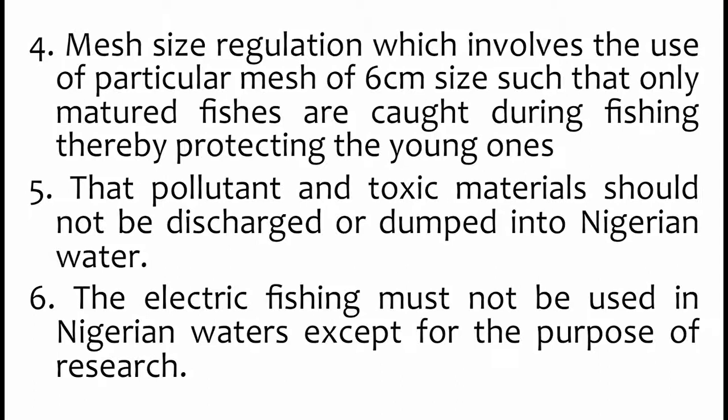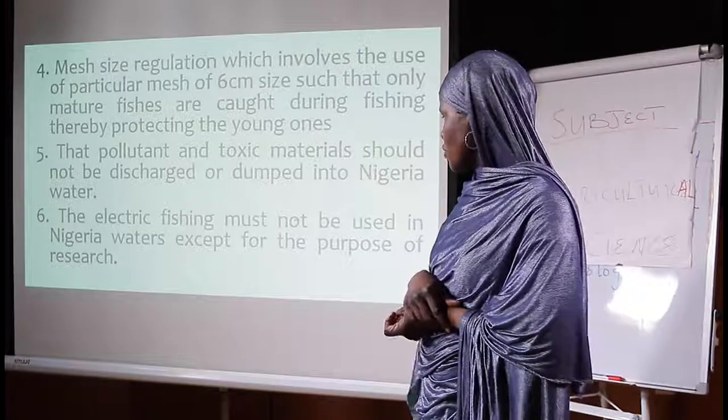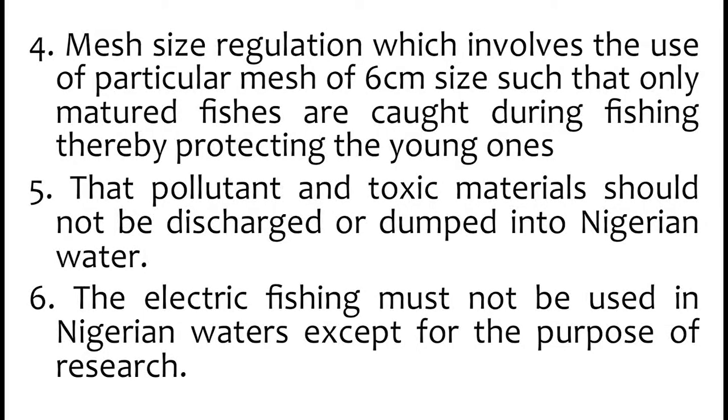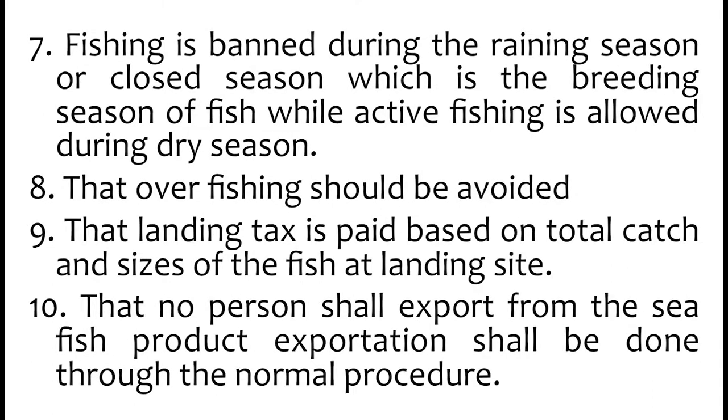Number 5, pollutant and toxic materials should not be discharged or dumped into Nigerian water, because these pollutant or toxic materials can kill the fish. Number 6, electric fishing must not be used in Nigerian waters except for the purpose of research. Number 7, fishing is banned during the raining season or close season, which is the breeding season of the fish, while active fishing is allowed during dry season.